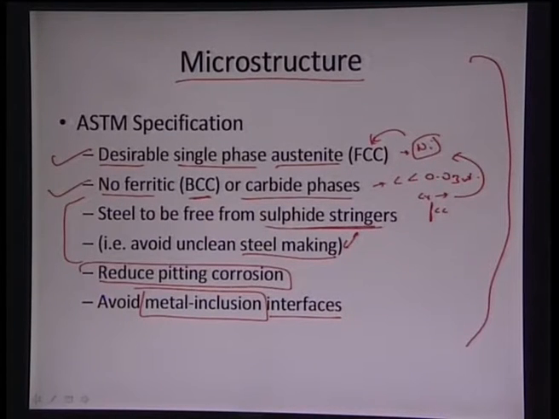No ferritic phase and only austenitic phase, so that the mechanical properties are superior. It should be free from sulphide stringers. We need to avoid unclean steel making, because the sulphide stringers lead to reduced strength, and they can also form metal inclusion interfaces, which can again induce certain corrosion.